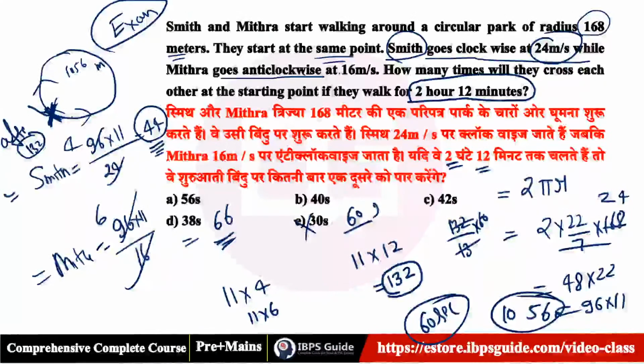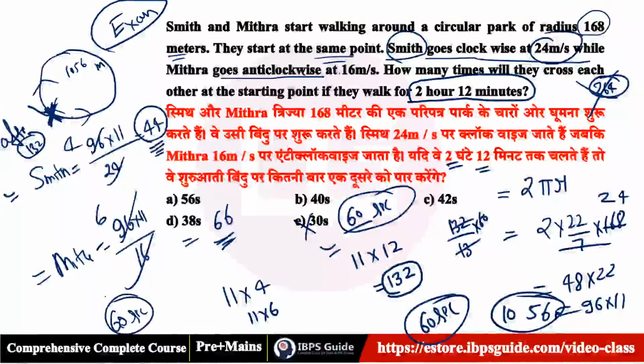Actually they made a mistake in taking LCM. I think they have taken LCM like 264. If you take LCM 264, your answer will be 30 seconds, but LCM is not 264, LCM is 132, so the answer will be 60 seconds. 60 seconds is the right answer. In RRB kind of exams, or in pre-exams, this is a pro question.